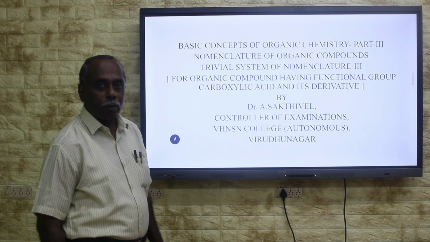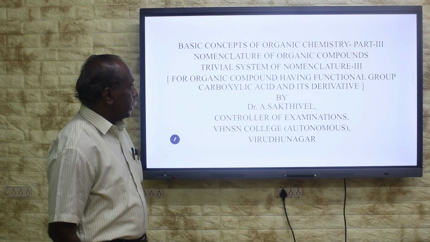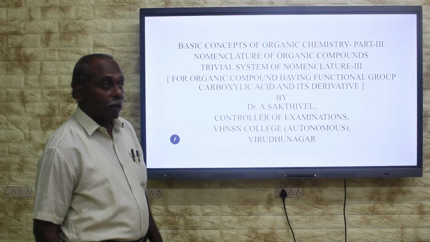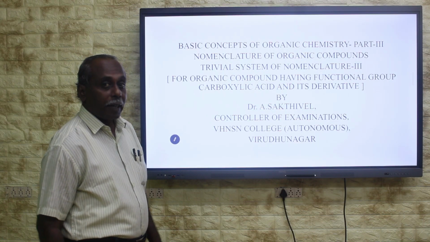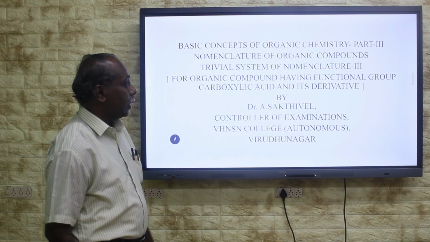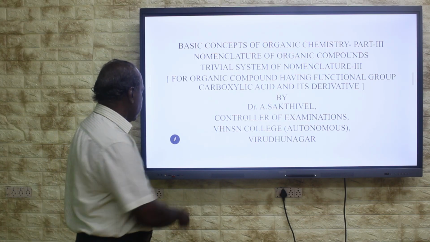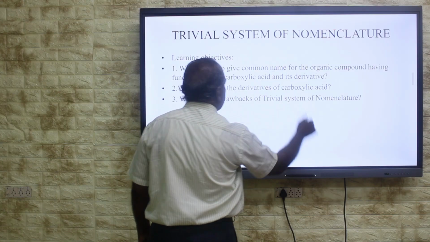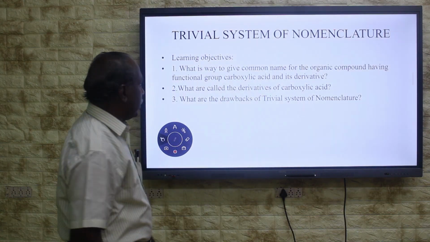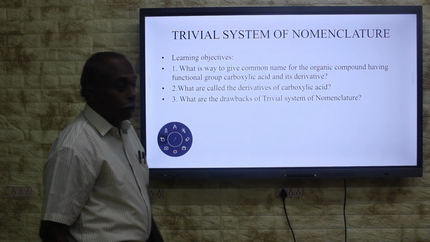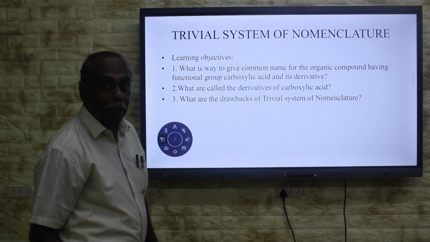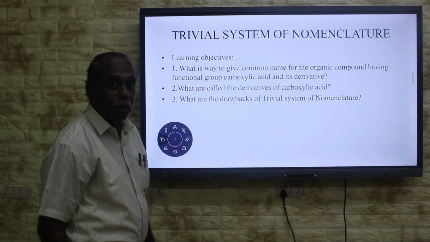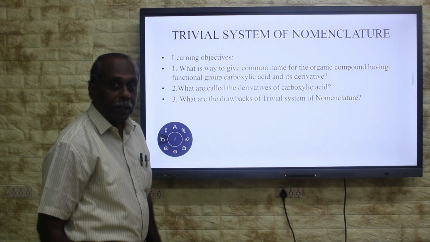In this class, we are going to learn the trivial system of nomenclature for organic compounds having the functional group carboxylic acid and its derivatives. The learning objectives are: what is the way to give a common name for organic compounds having the functional group carboxylic acid and its derivatives?